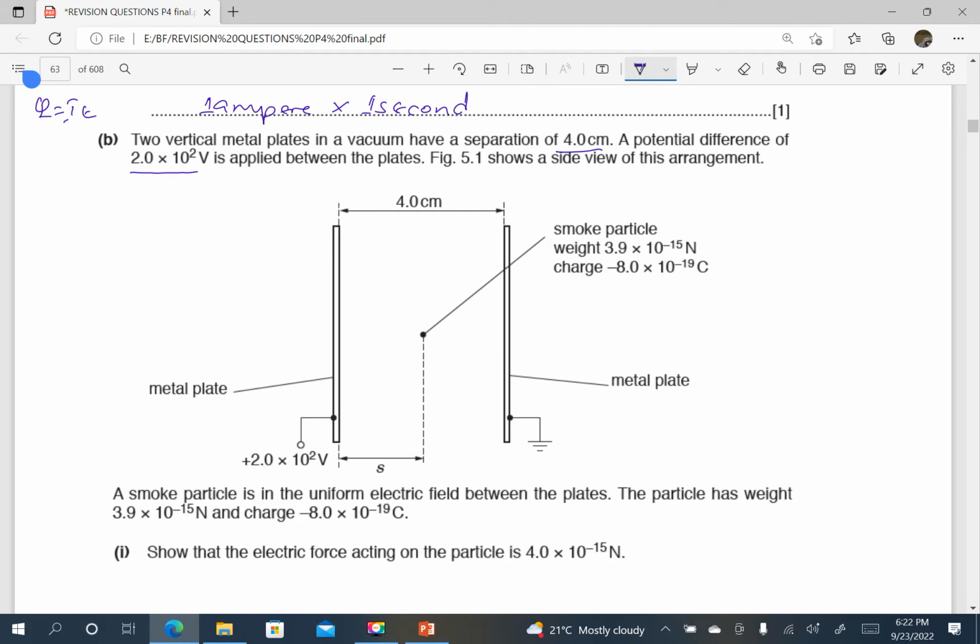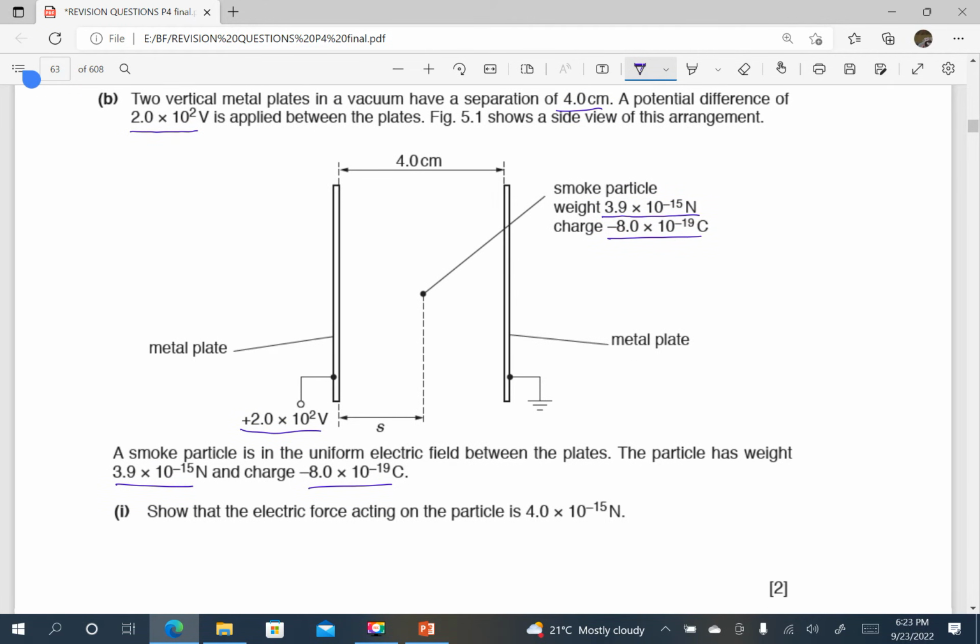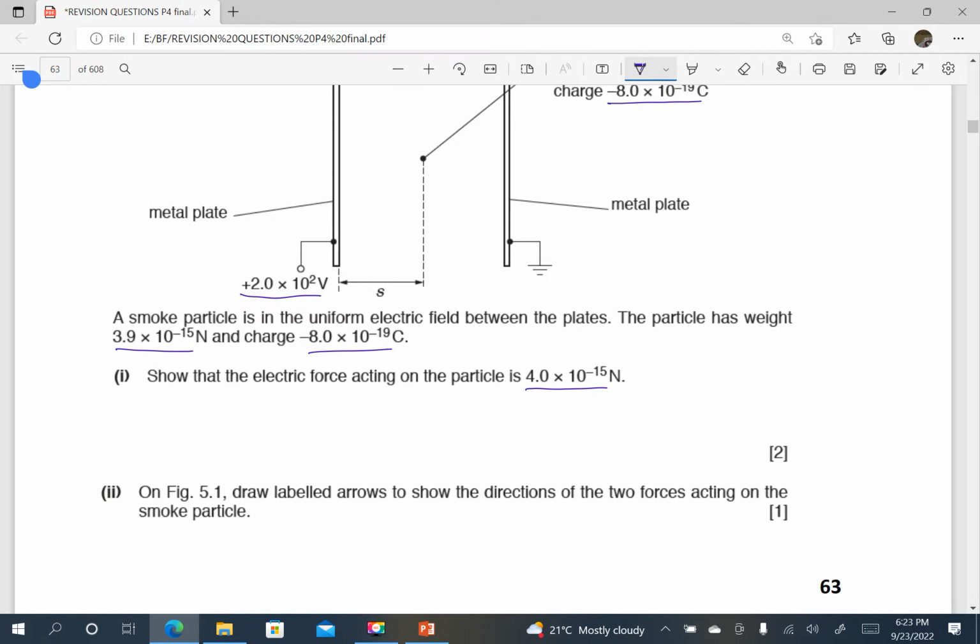Smoke particle weight 3.9 times 10 power negative 15, charge which is given by that. And this one is positive 2 times 10 power 2 volts. The smoke particle is in the uniform electric field between the plates. The particle has weight, which you have seen as that, and that charge. Show that the force acting on the particle is 4.0 times 10 power negative 15 newtons.